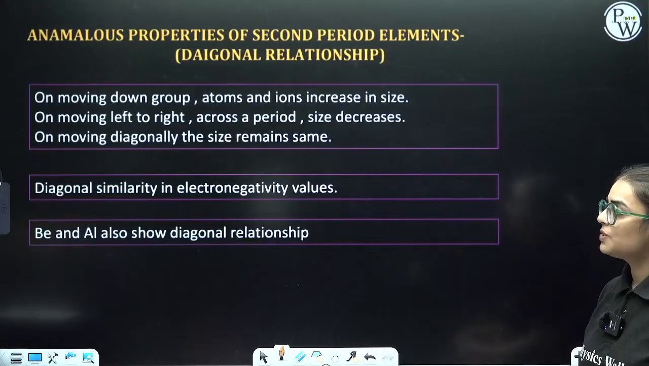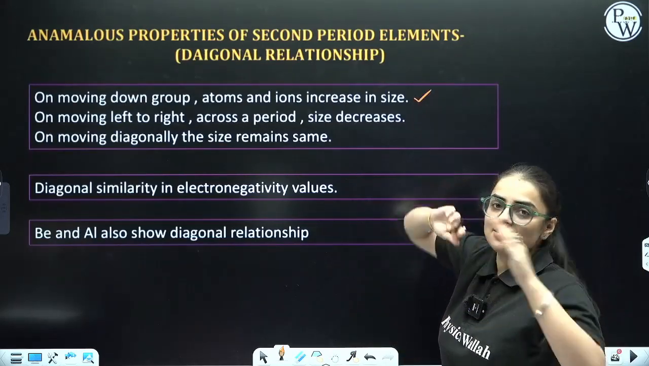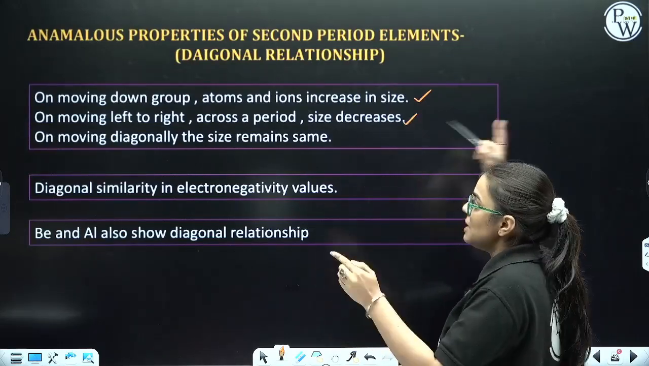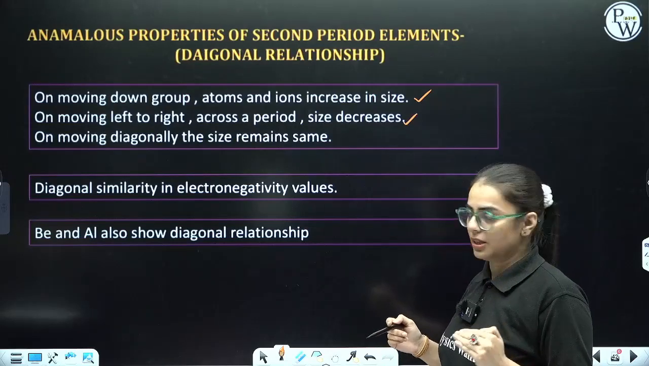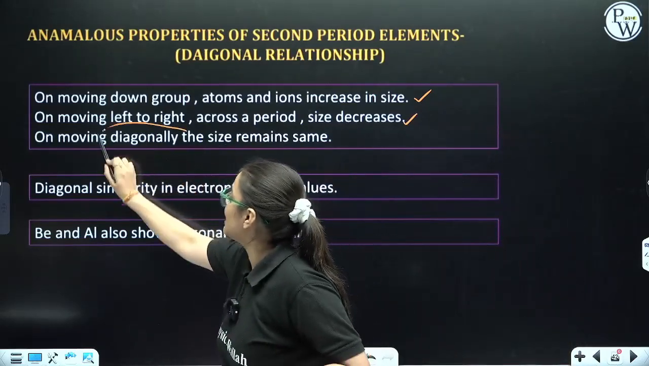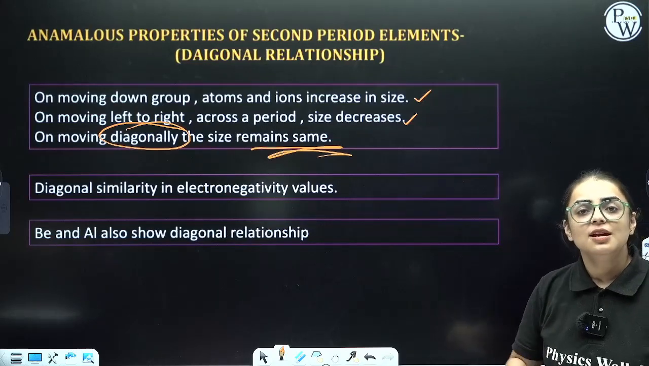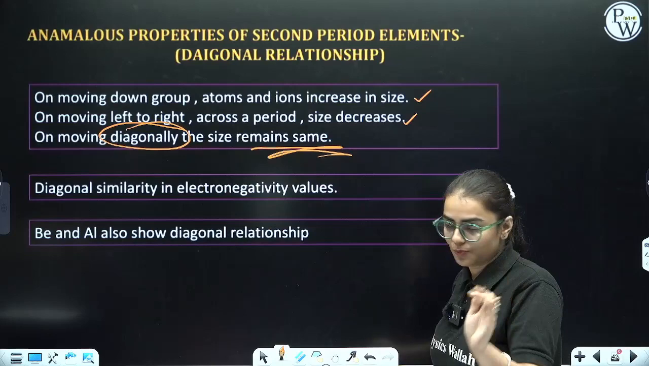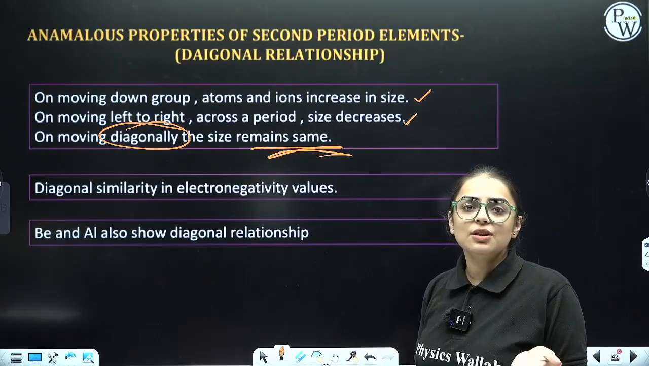Let us see how. On moving down the group, atom and ion size increases because the number of shells increases. Next, when you are moving from left to right across a period, nuclear charge increases, so size will decrease, right? But on moving diagonally, students, size will be about the same. In the case of period 2 and period 3, I will let you know which elements. See, diagonal similarity.